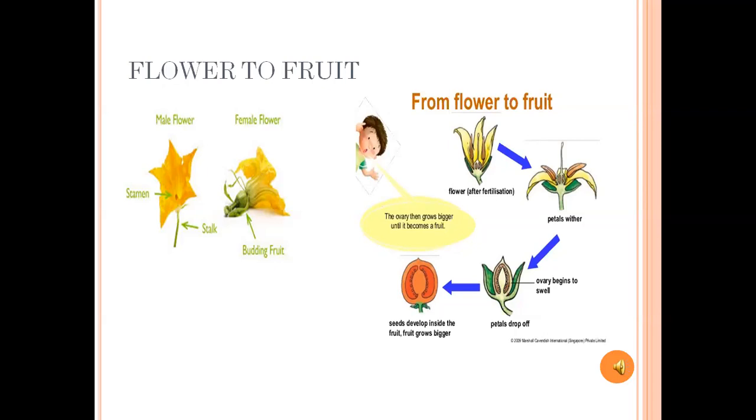There are two types of flower here, male flower and female flower. Male flower has stamen and stalk, but female flower has a budding fruit. Female flower is the one giving fruit, the budding fruit. We can easily identify the male and female flower. Female flower has a budding fruit, so we can easily find out the female flower and male flower.